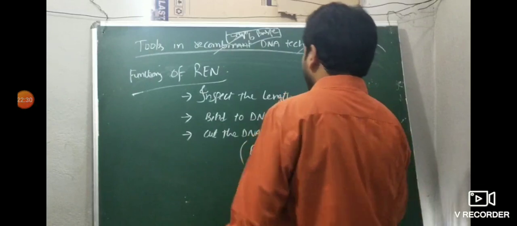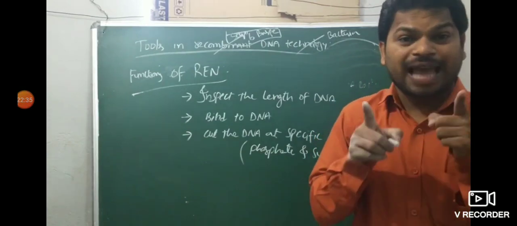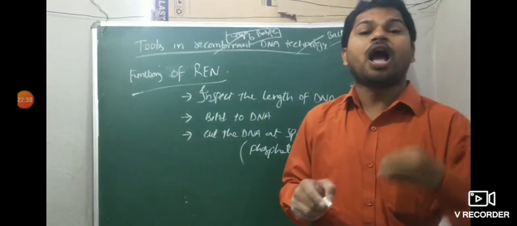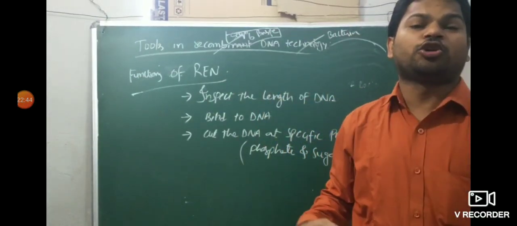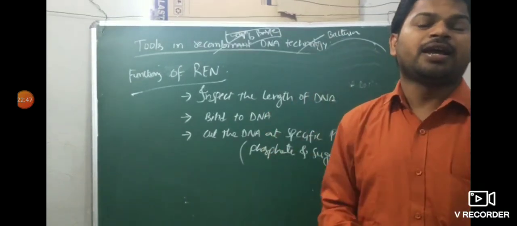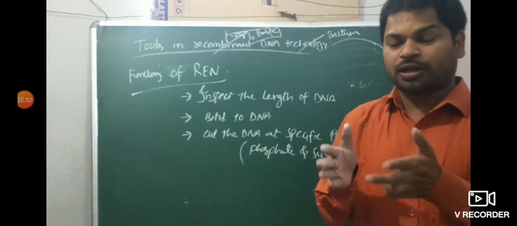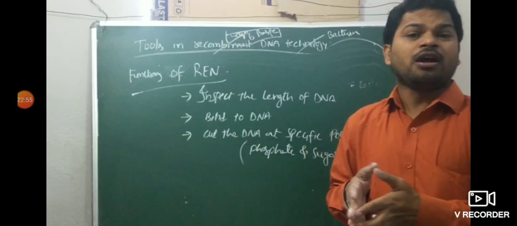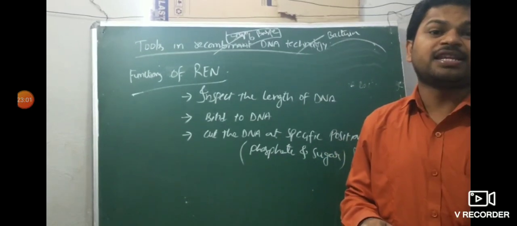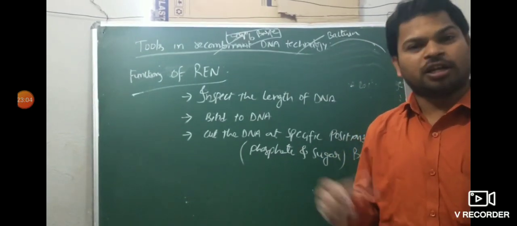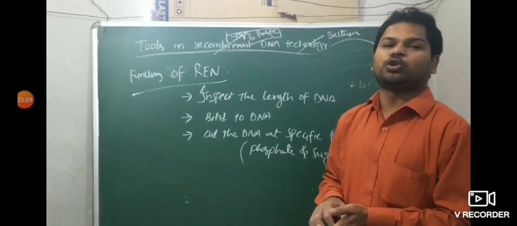What is the backbone of DNA? Phosphate and sugar. So this is the function, a 2 mark question. First, inspect the length of the DNA: how much length is there? Then the enzyme binds to the DNA. Then it cuts the DNA at the specific position of the backbone of DNA or polynucleotide, that's phosphate and sugar, and leaves sticky ends. That is also very important; I will discuss sticky ends later. This is the function of REN, restriction endonuclease enzyme.